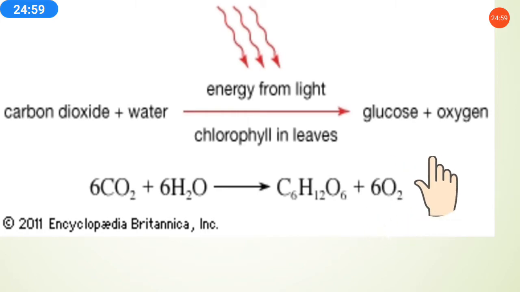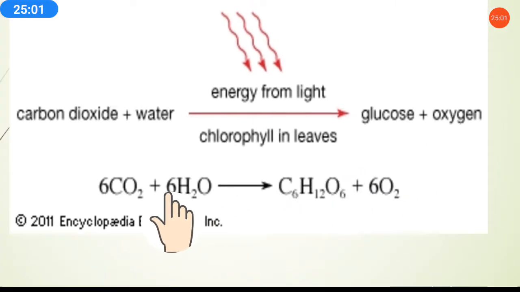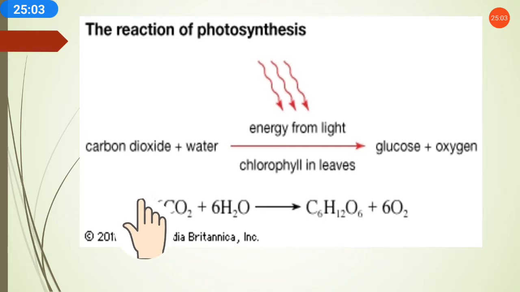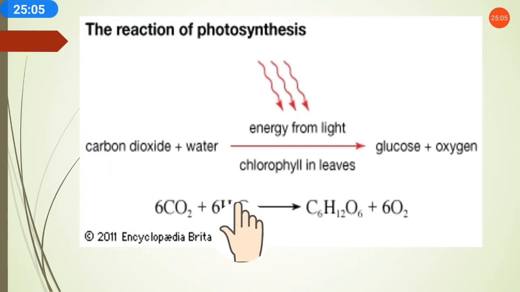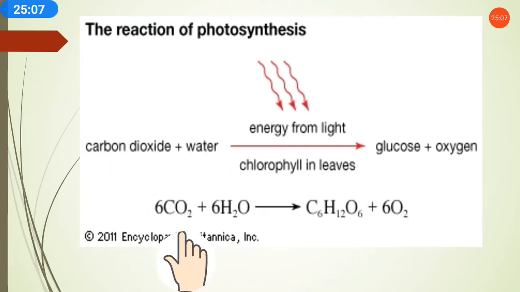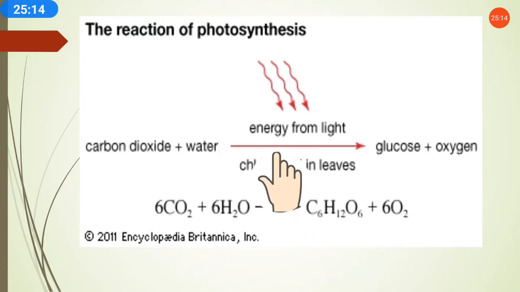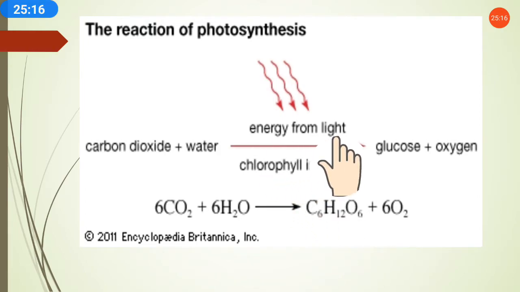So that is why only oxygen is left. Please remember, 6 CO2 is carbon dioxide, 6 H2O is water. When these two get combined together, it forms glucose, and the glucose is C6H12O6. But always remember, in the presence of sunlight only can it be formed. If sunlight is not there, then the photosynthesis process cannot happen, and 6O2 oxygen is left.